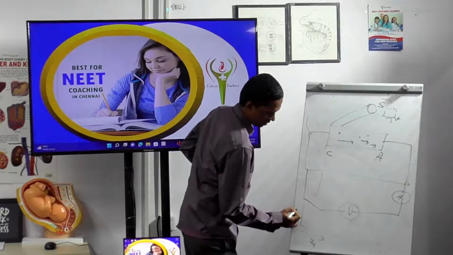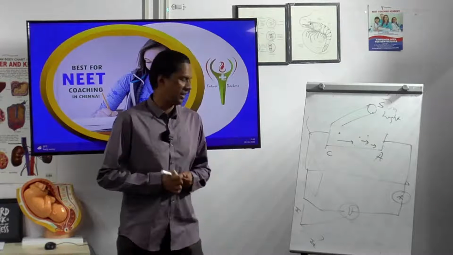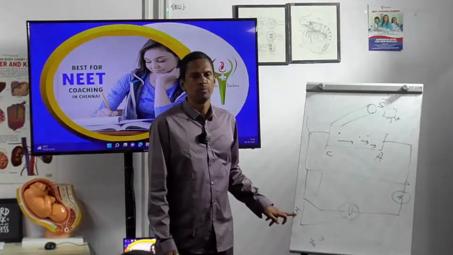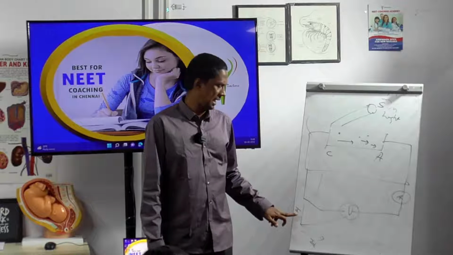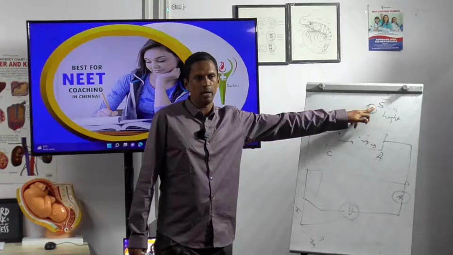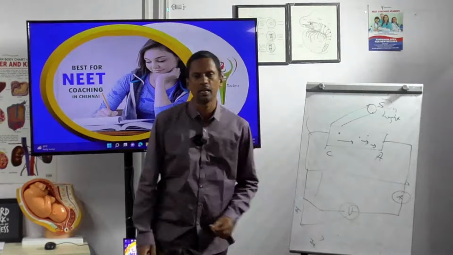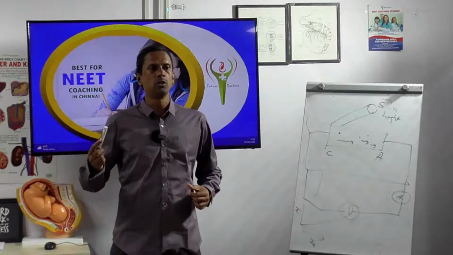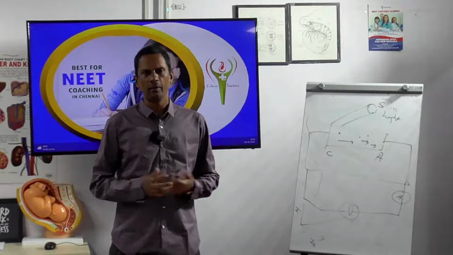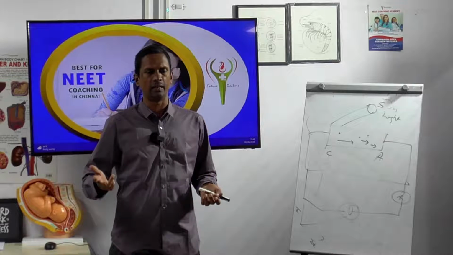If I increase the intensity of the light, what will happen? The current will also increase. That is, if I increase the intensity of the light, with intensities I1, I2, I3, the output current should increase. Intensity I can take as L1, L2, L3. The current output flow will be I1, I2, I3.